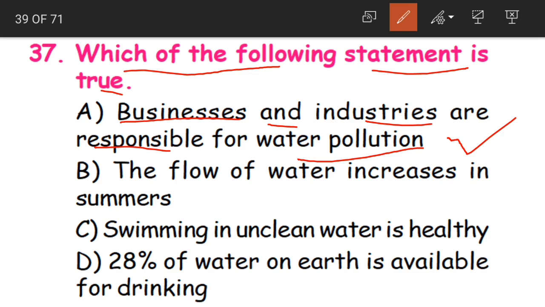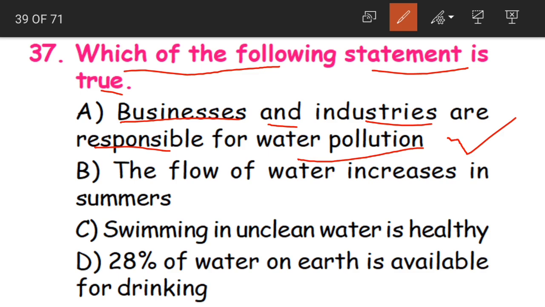Why? Because of so many business activities and fast-growing industries, so much waste from these organizations leads to water pollution. All the waste like oils, minerals, chemicals is sent out and mixed in the water bodies. That is why it leads to water pollution. So this is true.